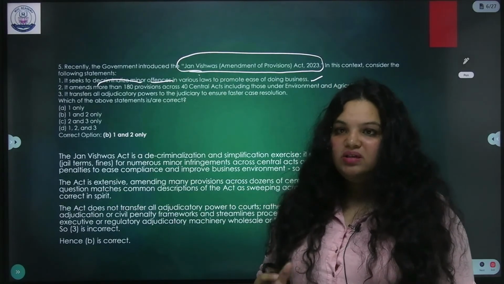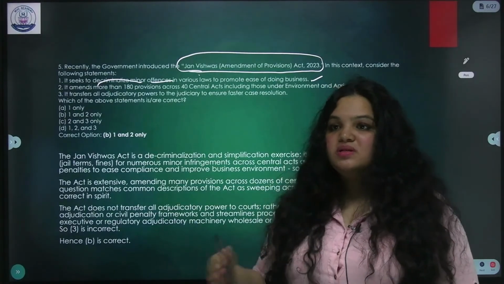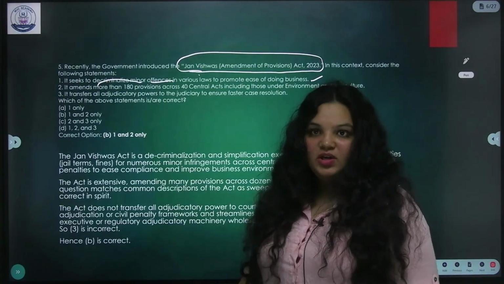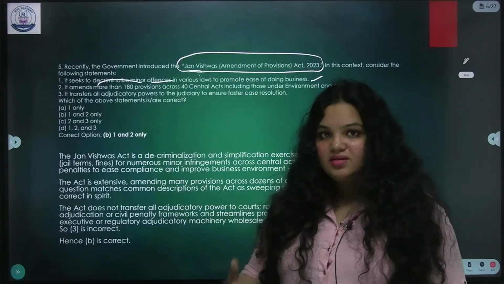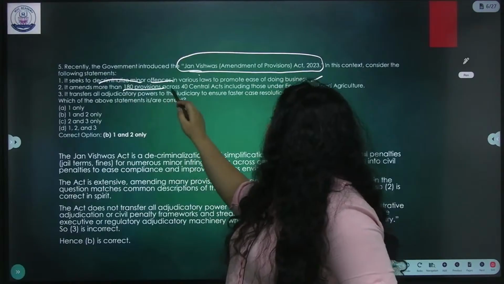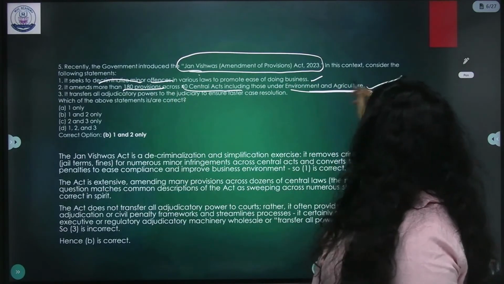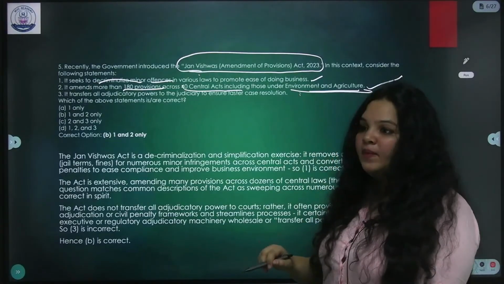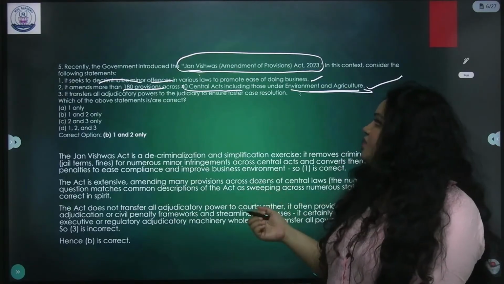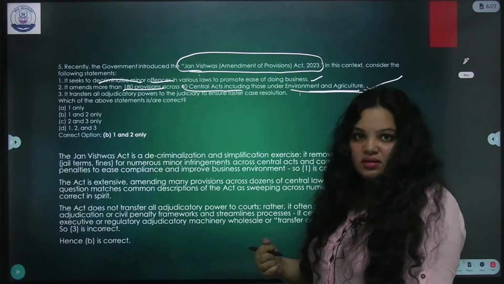It eases business because that's the nature of business, right? We can't expect profits right away. We don't know how businesses work. Most businesses run out of money in a short time. So all that stress will be reduced and people will be able to take risks better. Now, it amends more than 180 provisions across 40 central acts, including those under environment and agriculture. It's true, and this is the most important drawback also, the criticism of this Jan Vishwas Act, that environment and agricultural priorities are taking a backseat.